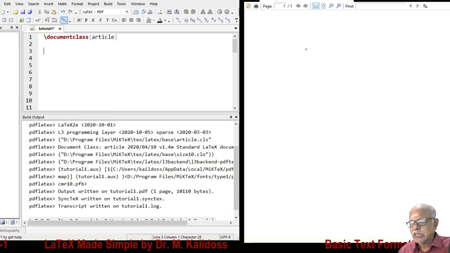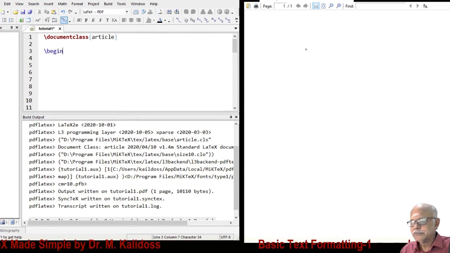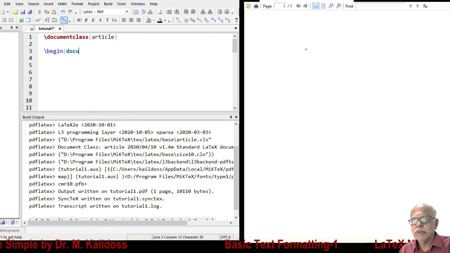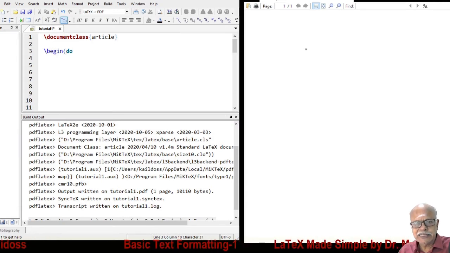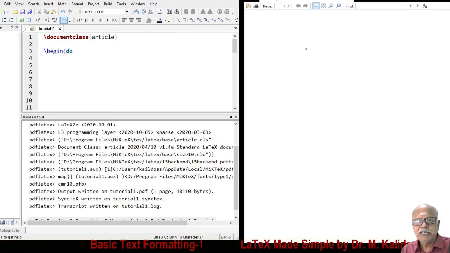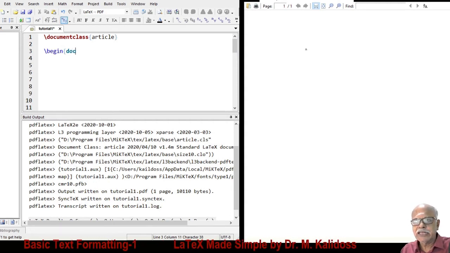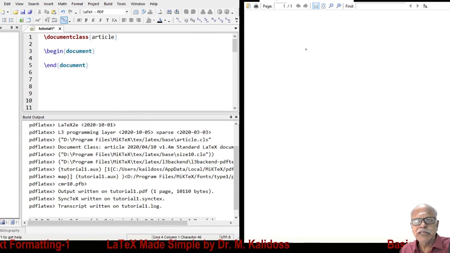Then next has to be \begin{document}. Now you find TeXnicCenter automatically suggests completion of this environment, document. Let us say I type like this, Control-Space automatically completes this environment.